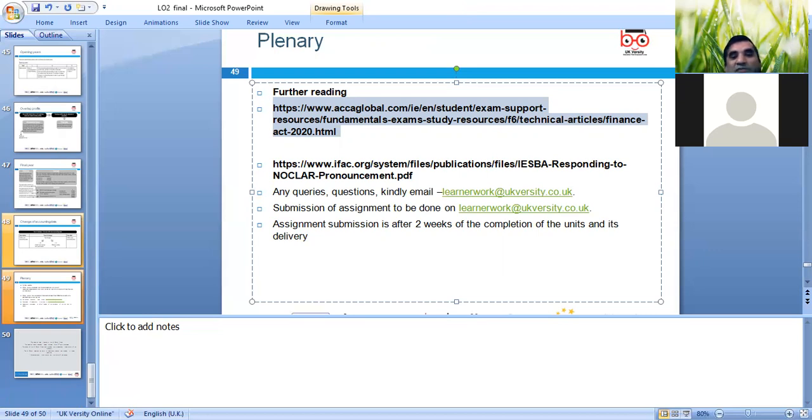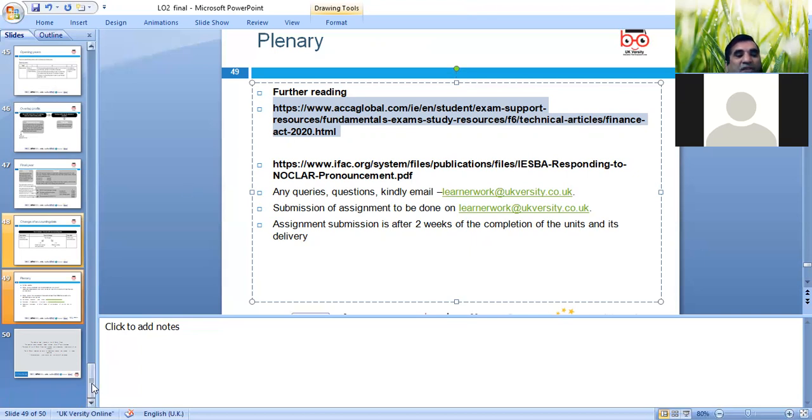If you want to enhance each area, for corporation tax, that chapter is good to look at, and the VAT chapter. So that's all for today from my side. Anybody, any question, please?